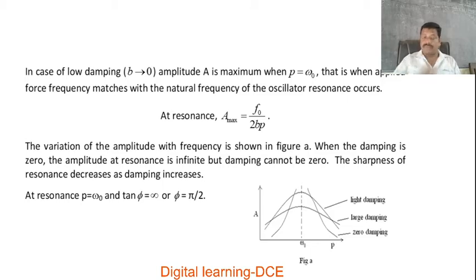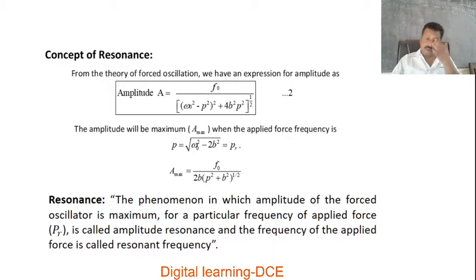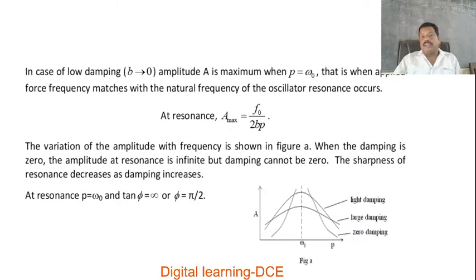At resonance, A maximum is equal to F naught divided by 2BP. When P is equal to omega naught, if you substitute this in equation 2, then the omega naught squared minus P squared term cancels. If you simplify, we get the amplitude at resonance as A maximum equal to F naught divided by 2BP. The variation of the amplitude with the frequency is shown in figure A, the amplitude resonance curves.